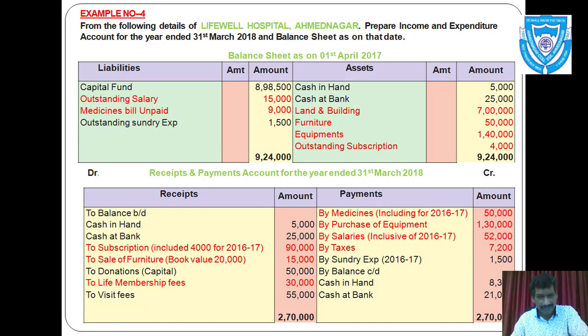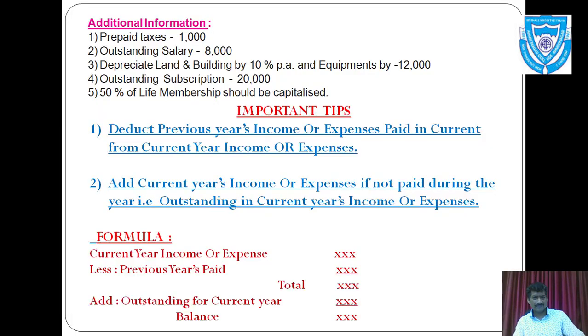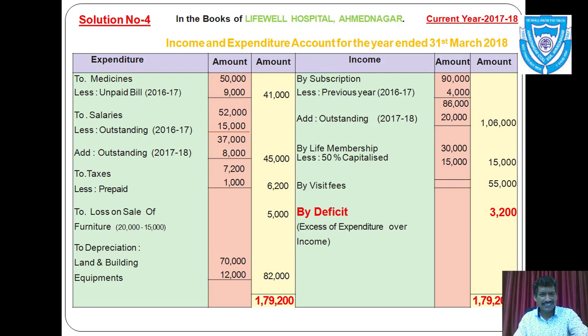Okay, so let us take any one side. If you take any one side, for example payments, so go to expenditure side in our example, expenditure and income.